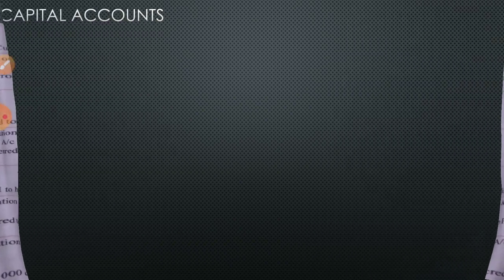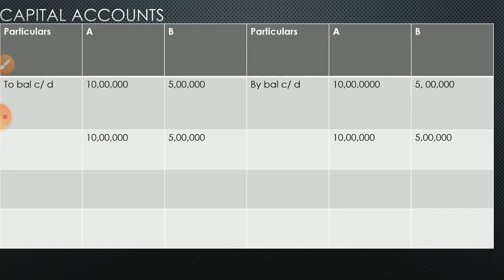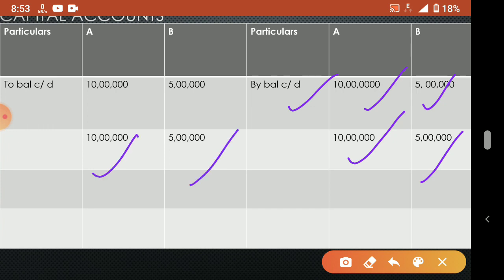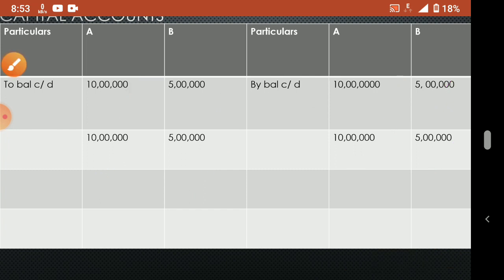Now capital accounts. For this question, how do we prepare capital accounts? You can see here: by balance brought down 10 lakh, 5 lakh. Here no additional capital, no drawings, no interest on drawings, nothing is there. Okay, nothing we write here. Here 10 lakh, 5 lakh total, then 10 lakh, 5 lakh. So to balance carried down 10 lakh, 5 lakh. That much only. According to the question only you have to write. If no additional capital, no need to write.